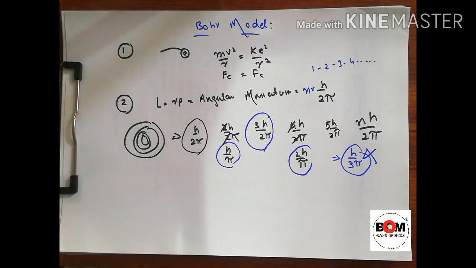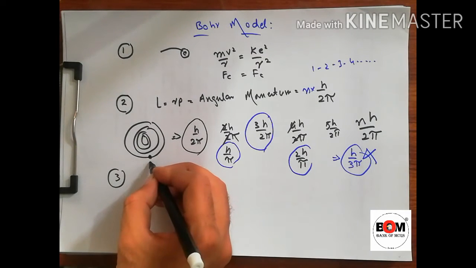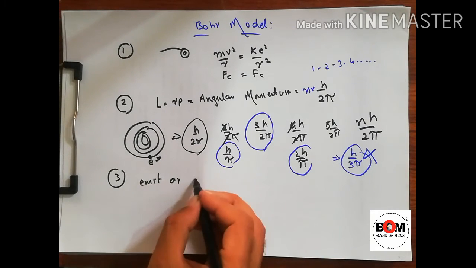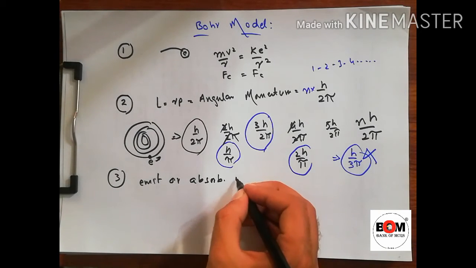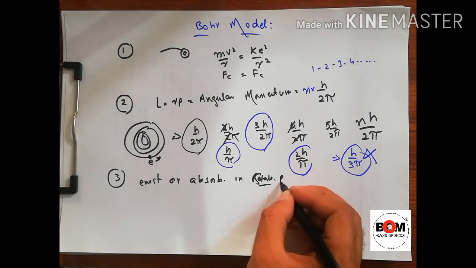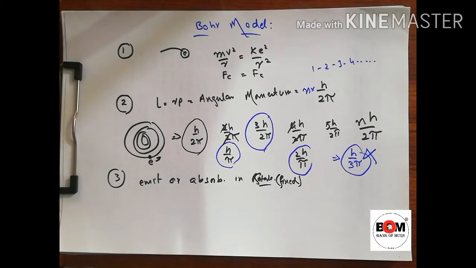The next was simple: if the electron is revolving in a stationary state, it does not emit or absorb energy. So for a fixed state, if the electron is circulating with speed, it will not emit or absorb energy.